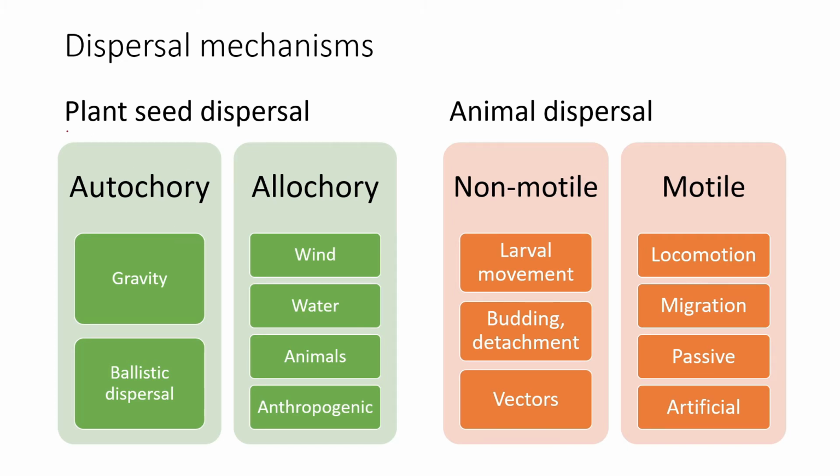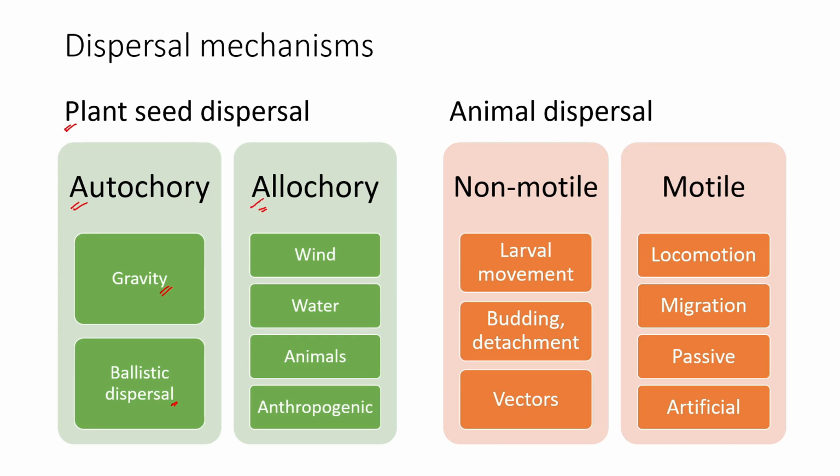When we talk about plants, dispersal could be autochory or allochory. Autochory is a dispersal system in plants where they are not dependent on anyone else and disperse on their own. Usually gravity is prominent: the fruit falls to the ground and trees grow out of it. Then there is ballistic dispersal, where some plants blast their pods open and seeds fall at a particular distance.